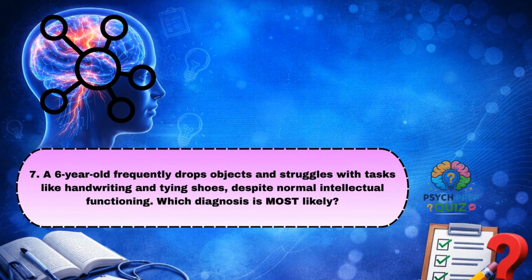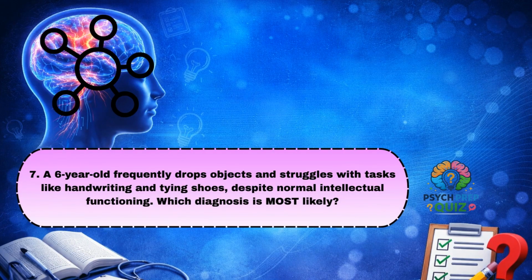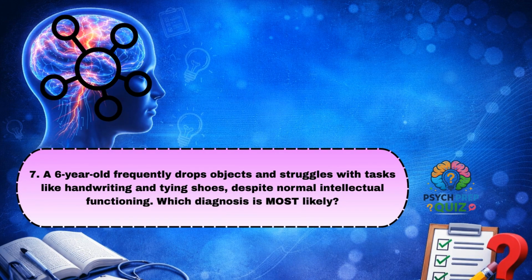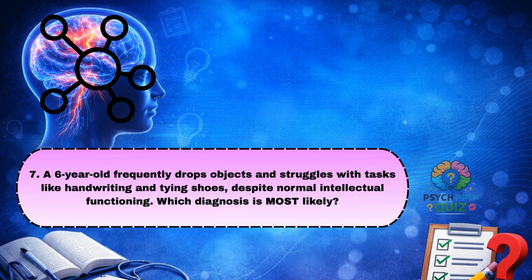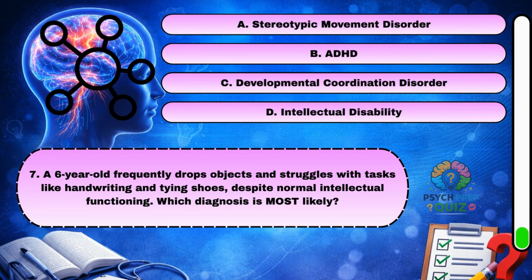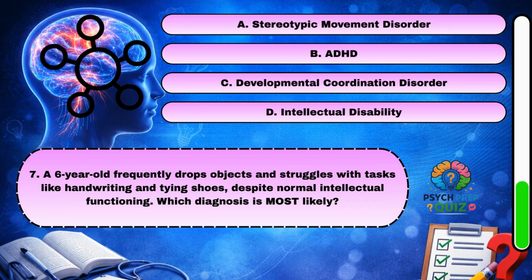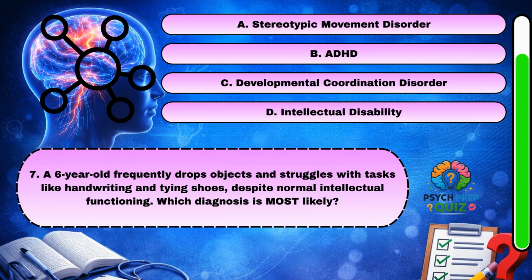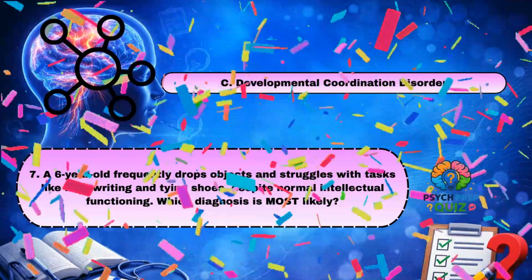A child has normal intelligence but struggles with conversational turn-taking, understanding social rules, and interpreting nonverbal cues, with no repetitive behaviors. Which diagnosis is most appropriate? C. Developmental coordination disorder.